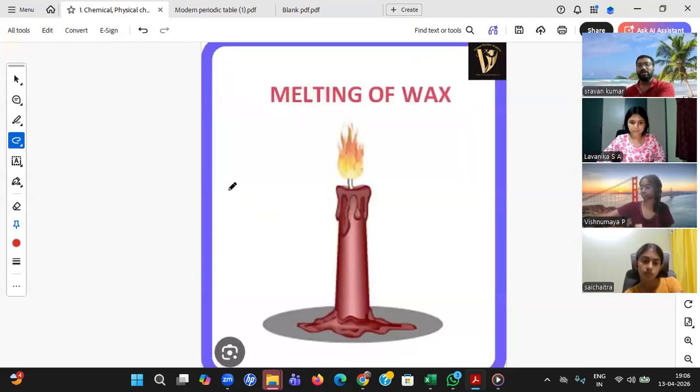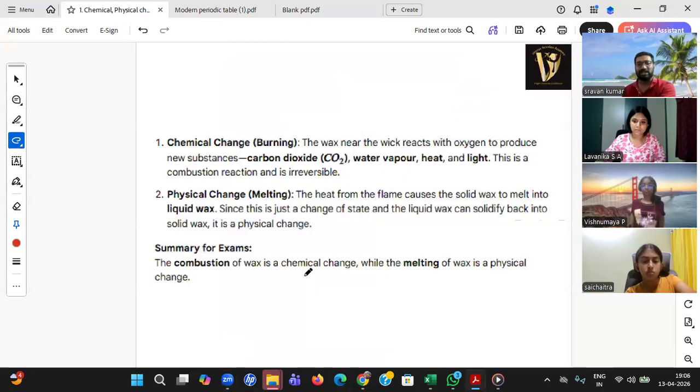Okay. This one, student, melting of wax then. Melting of wax is nothing but a physical change. Very good, Sai Chaitra. Vishnu Maya, right answer. Whatever the wax has melted, you can again reduce the temperature. Again, you can make back this particular thing. First of all, no new compound. This fellow is same compound, and you can reverse it. That's the reason. Burning is chemical change. Melting is physical change. Okay.